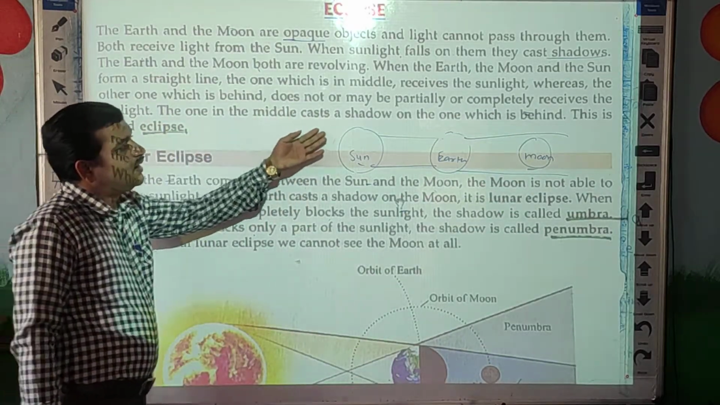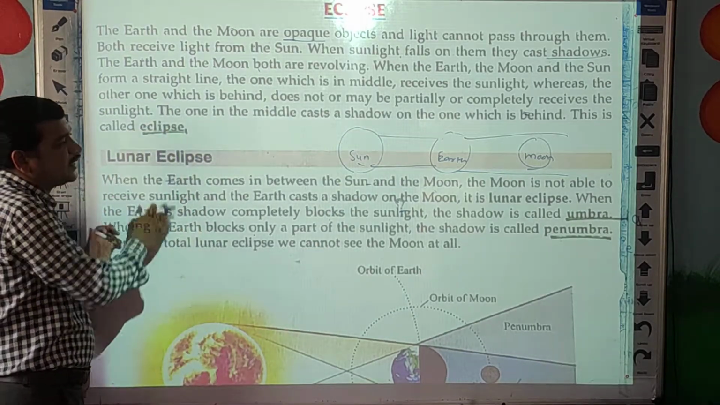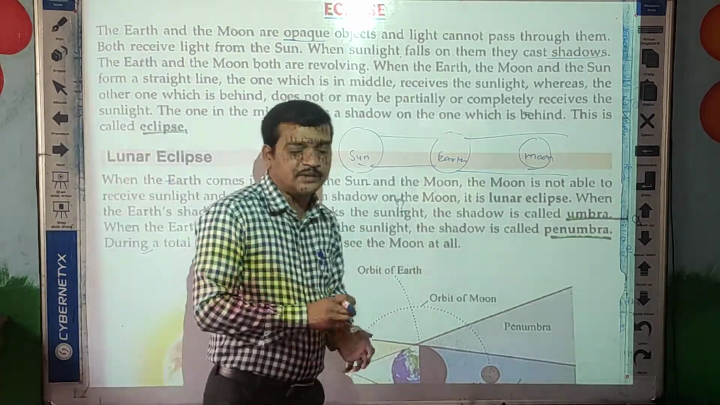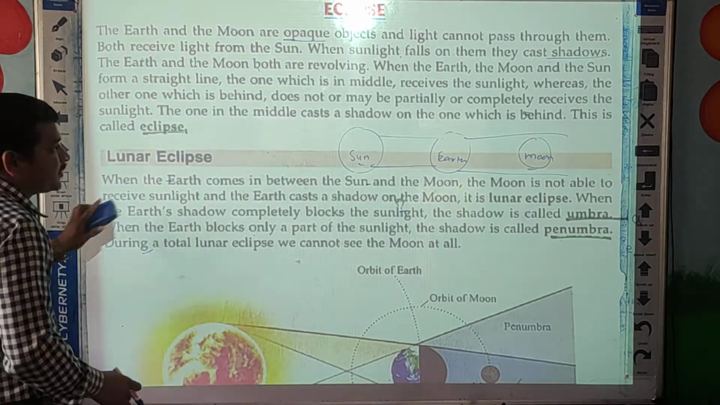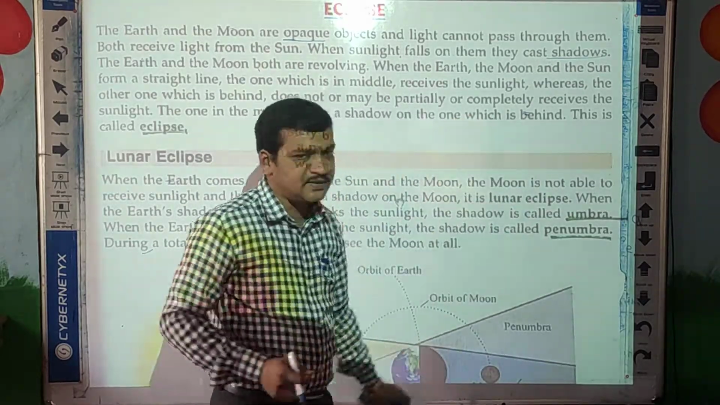One is the middle cast of shadow which is behind. So this is called the eclipse. So this stage is called an eclipse. Now we will learn the two types of eclipse, students. Okay, is it clear, students?